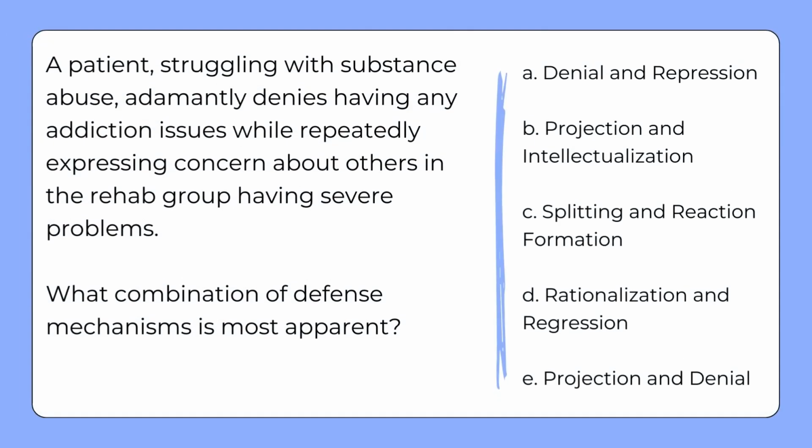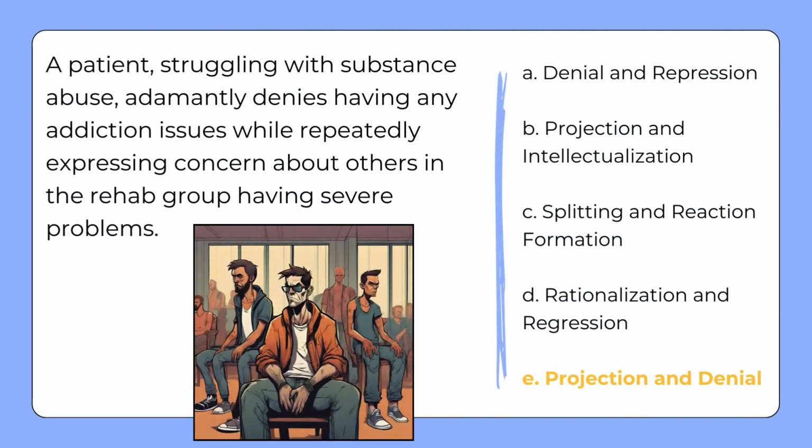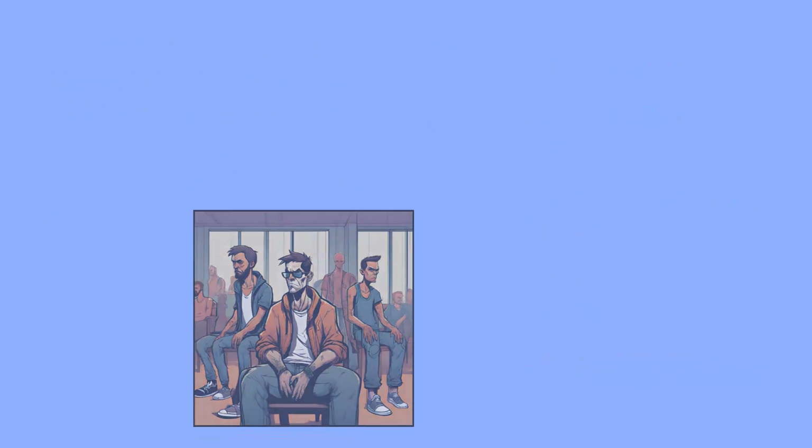A patient, struggling with substance abuse, adamantly denies having any addiction issues while repeatedly expressing concern about others in the rehab group having severe problems. What combination of defense mechanisms is most apparent? The correct answer is projection and denial. The patient projecting their own addiction issues onto others while denying their own problem reflects the combination of projection and denial as defense mechanisms. Well done.